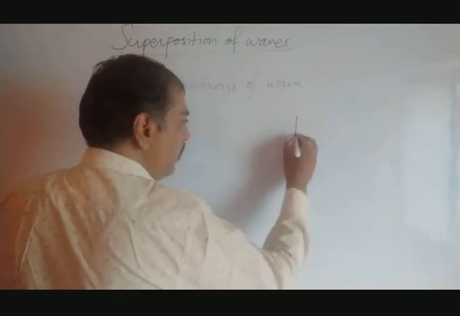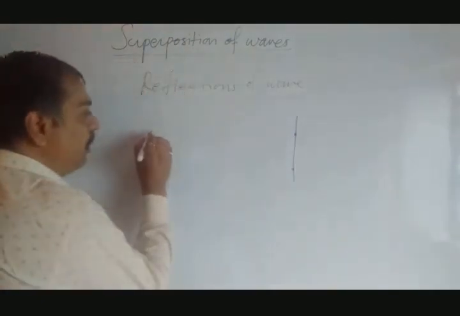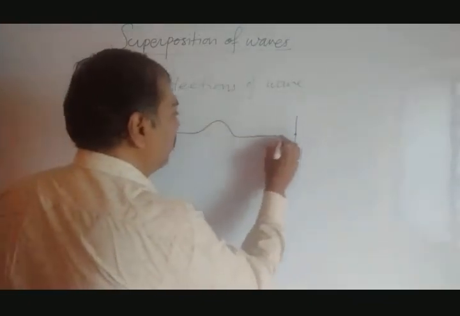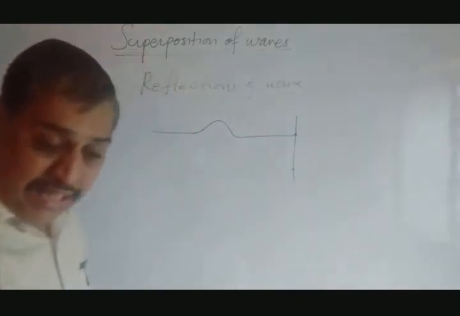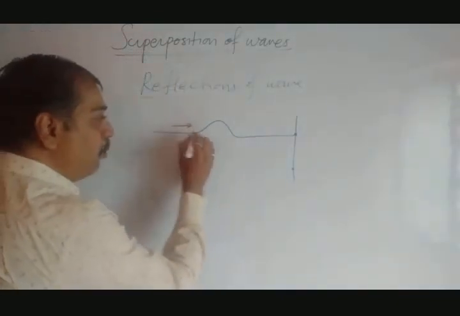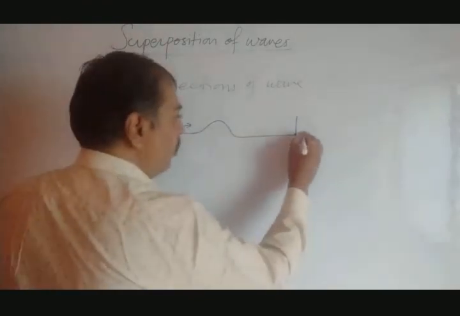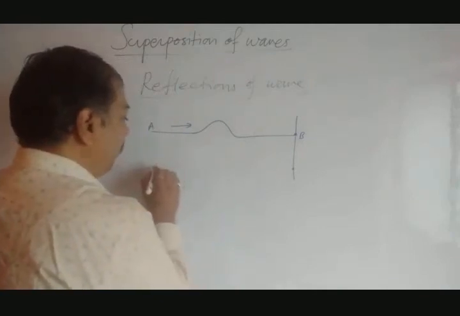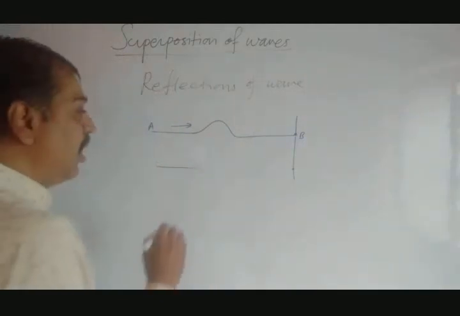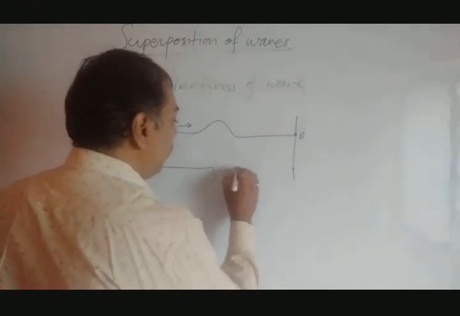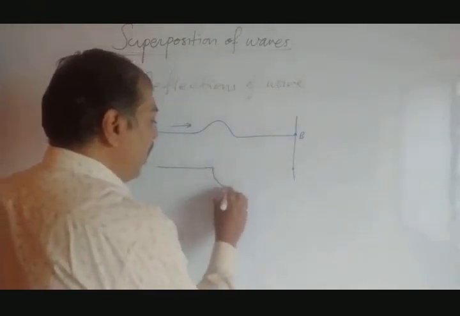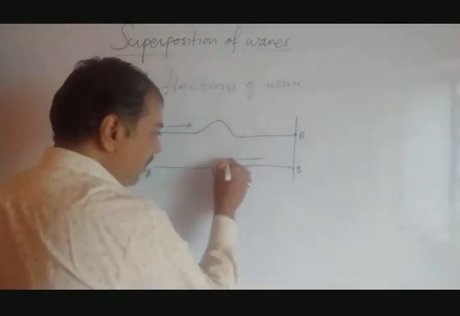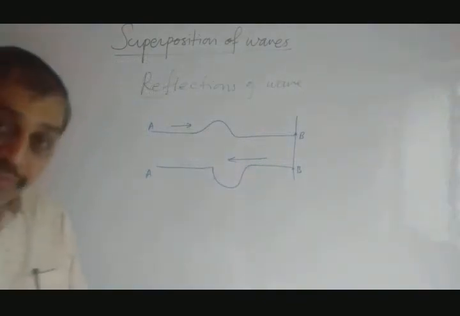This is the rigid support here, and here are the 2 waves that we want to represent. One wave they have given looks like this, and here there is a crest. Then it goes like this. This wave is going from A to B, toward the wall. Second thing, a wave is coming from B. How would the nature of that wave be? That we have to consider. So this is B, this is A. It is going toward B, and it is coming from B. That is said to be reflection of the wave.